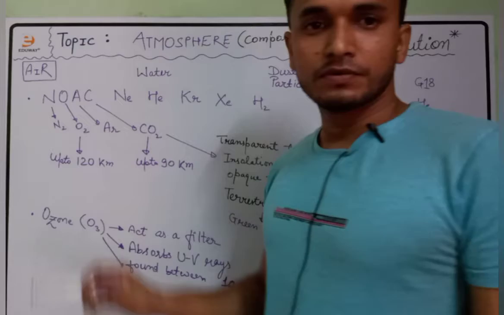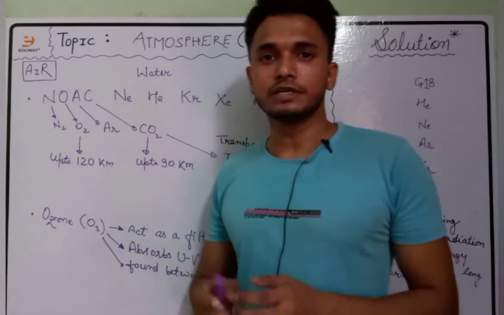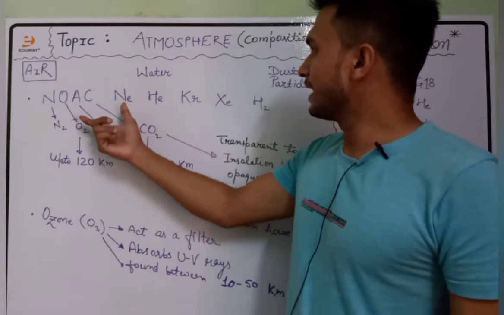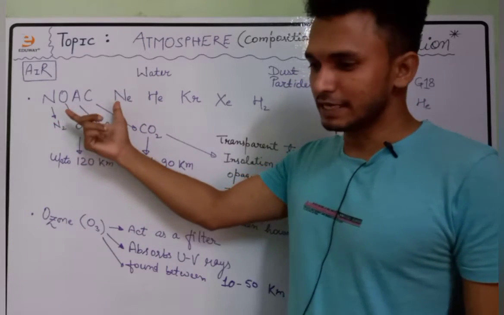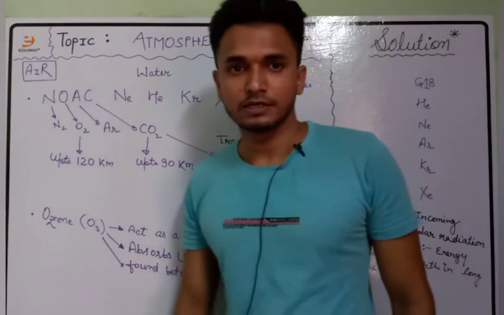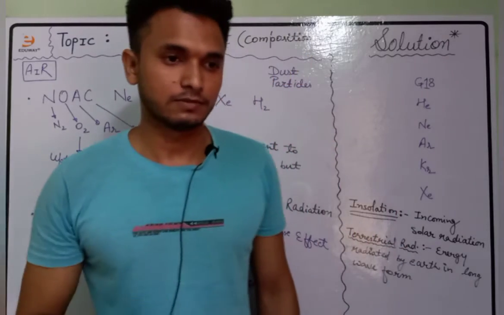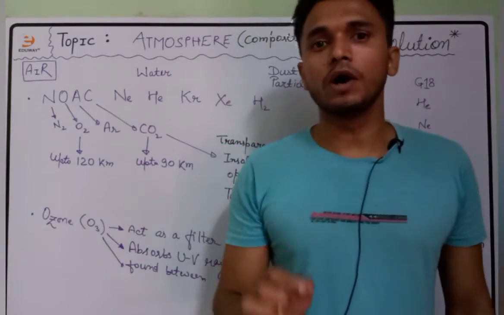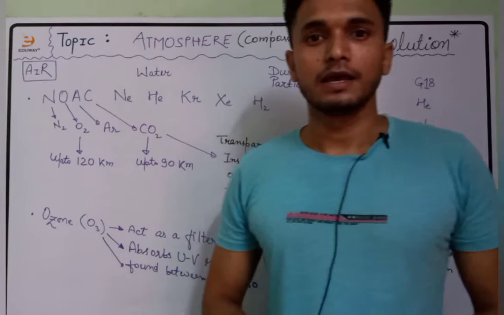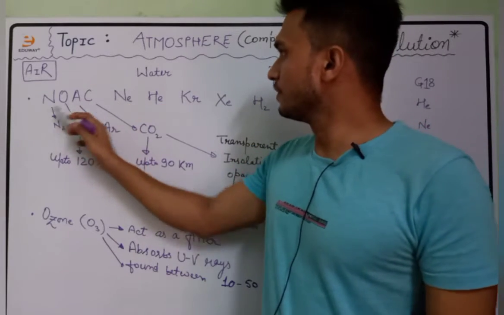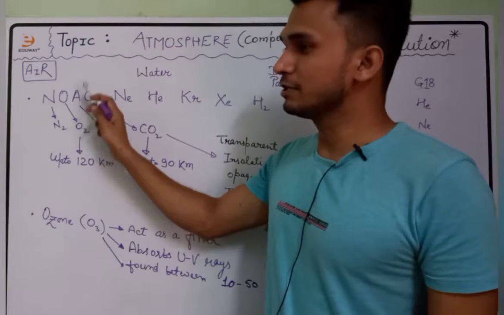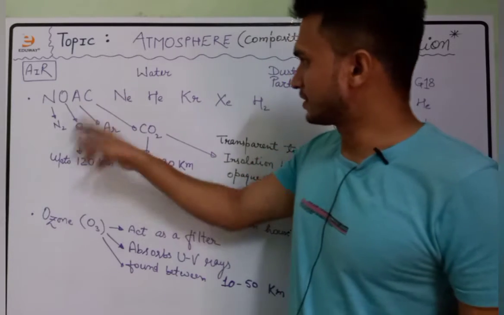There is a trick where we will try to learn the approximate proportion of different gases. And the first trick is saying no AC. The word no AC. Today is World Environment Day, and keeping in mind the environment factor, we will learn about no AC. Saying no to AC is the trick.